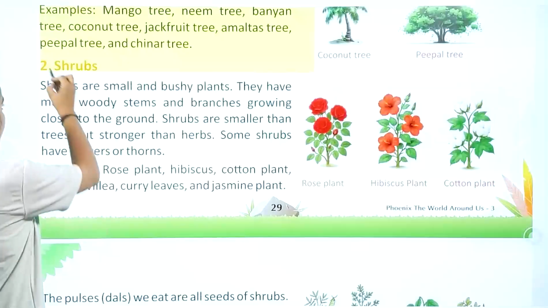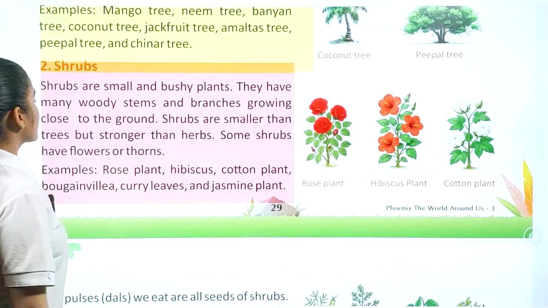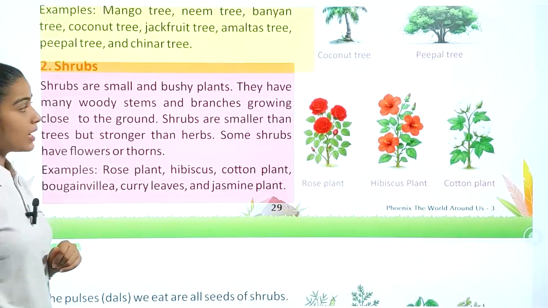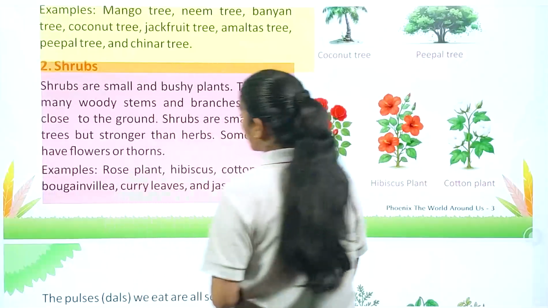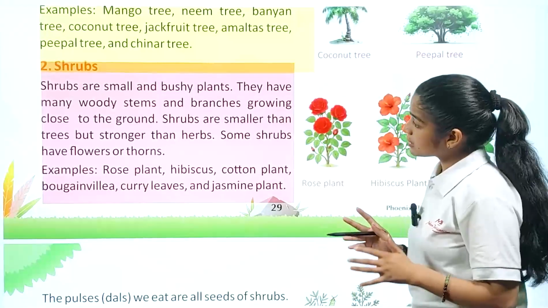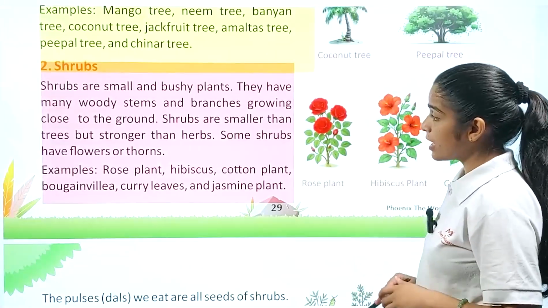So the next category we have is shrubs. Shrubs are small and bushy plants. They have many woody stems and branches growing close to the ground. Shrubs are smaller than trees but stronger than herbs. Some shrubs have flowers or thorns.